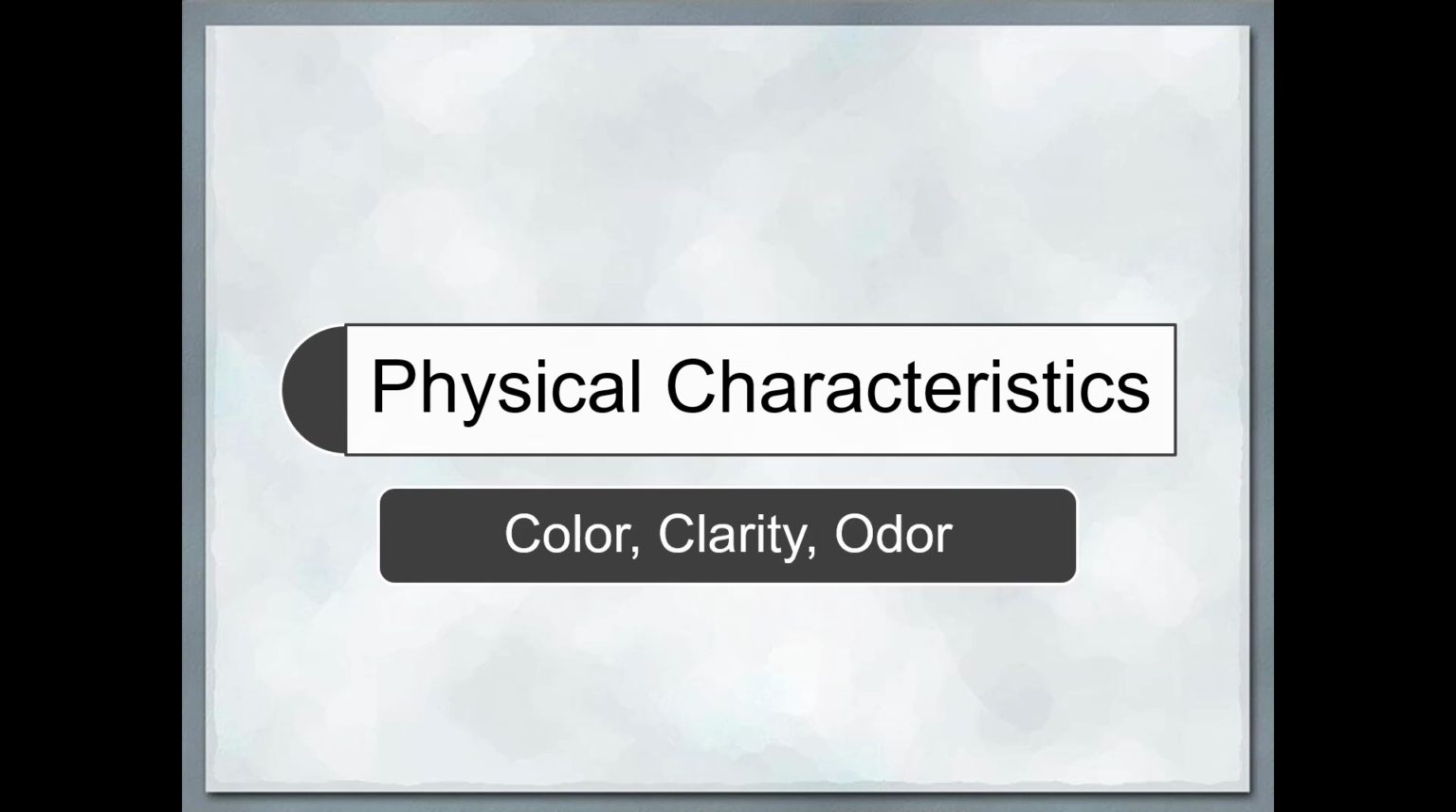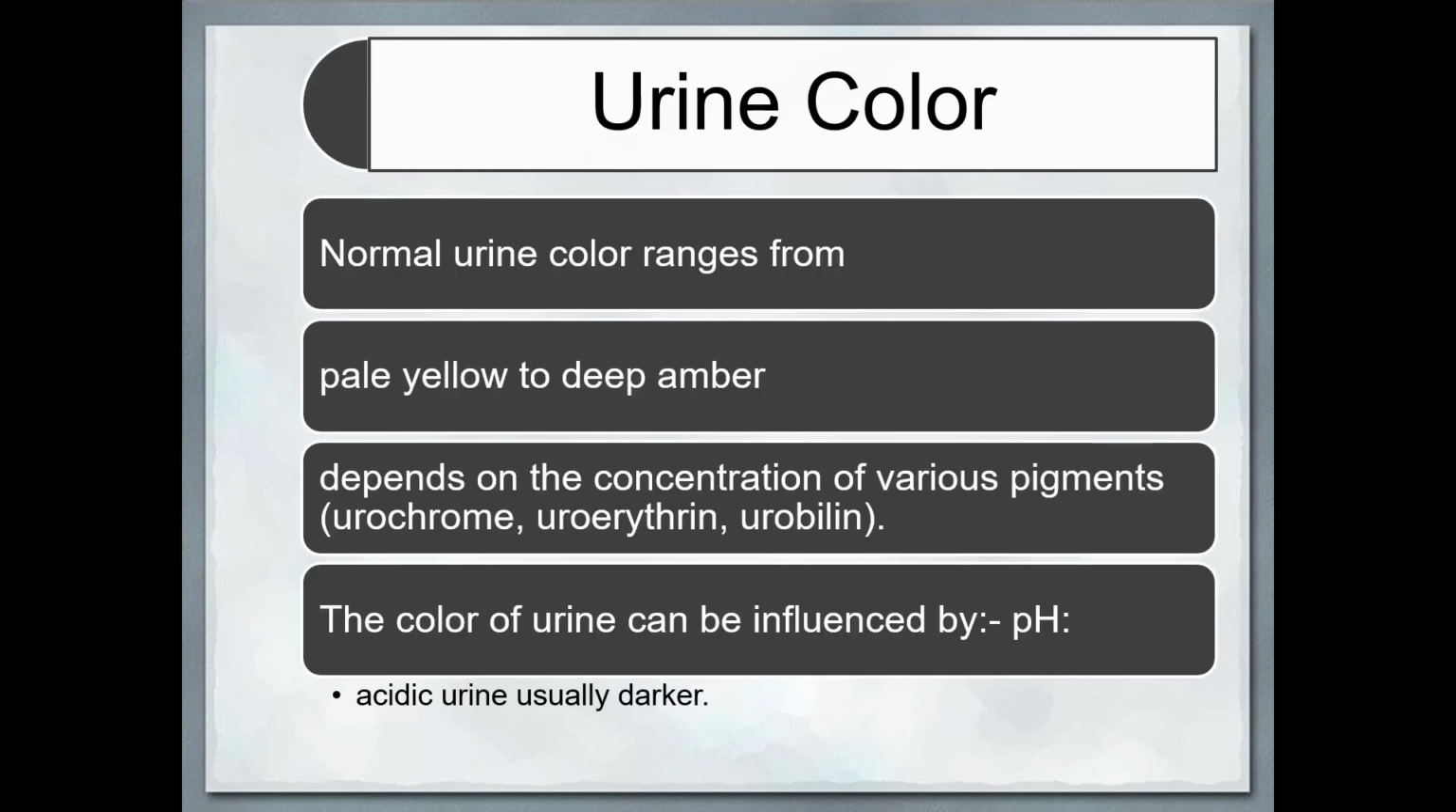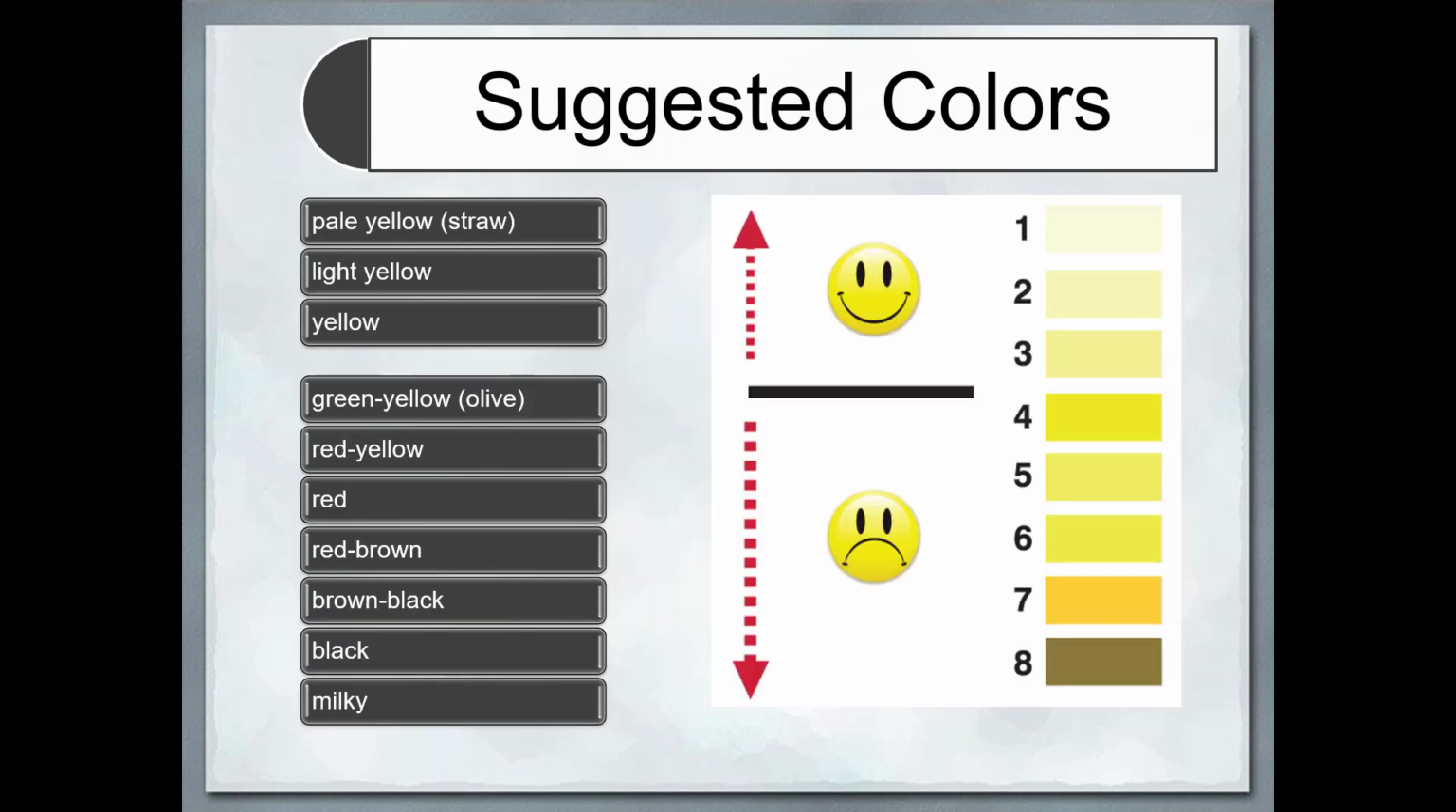We'll look at the color, clarity and odor of urine in physical characteristics. Normal urine color ranges from pale yellow to deep amber, depending upon the concentration of various pigments. The color of urine can be influenced by pH also. Acidic urine is usually darker in color. Pale yellow, light yellow and yellow are usually normal. Green, red, yellow-red, brown, black, milky, etc. are abnormal.